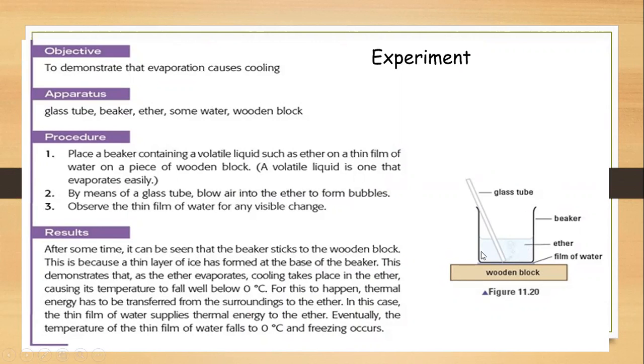Now it needs heat from the surroundings to evaporate. There is a thin film of water there, so the ether takes the latent heat from this water and evaporates. The water between the block and the beaker also cools down, since the ether is constantly taking out the latent heat, so its temperature is continuously falling.